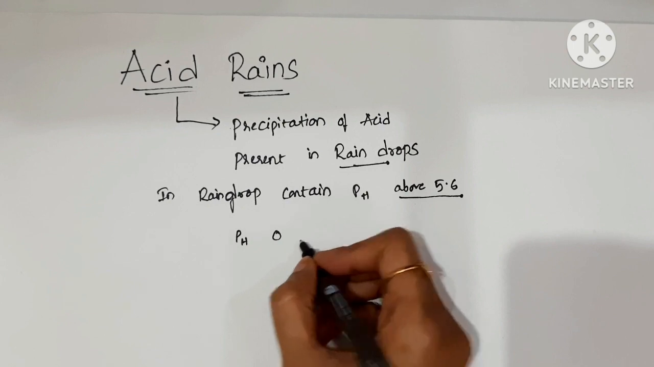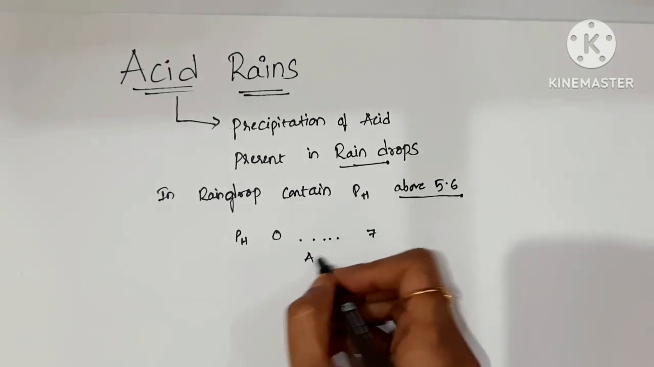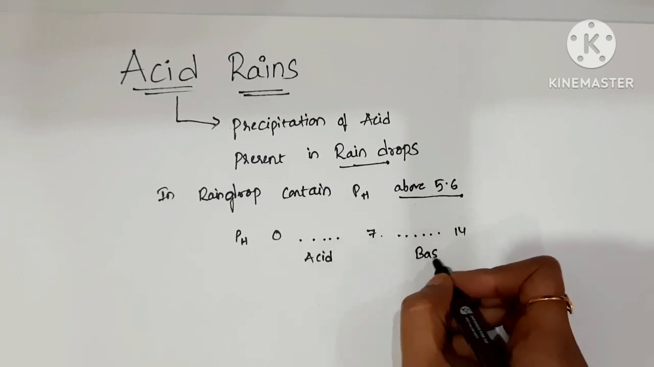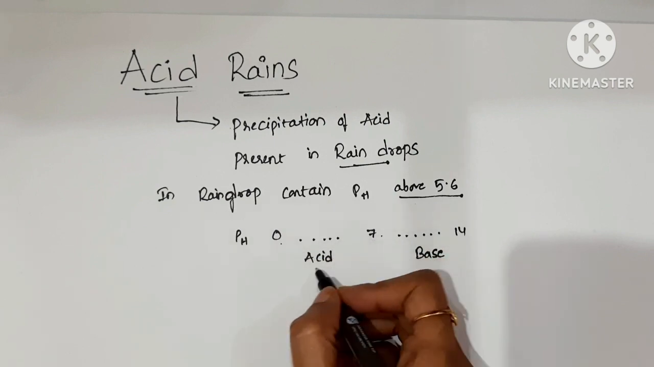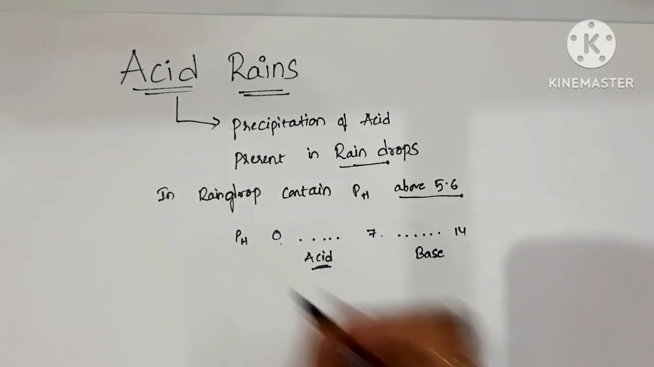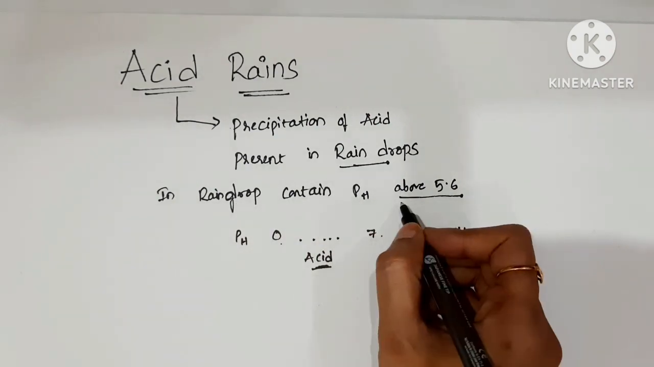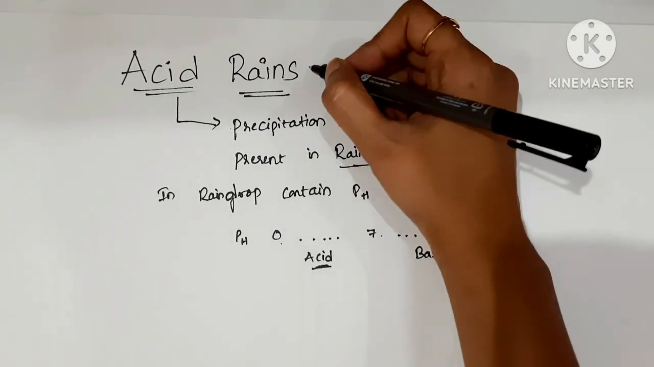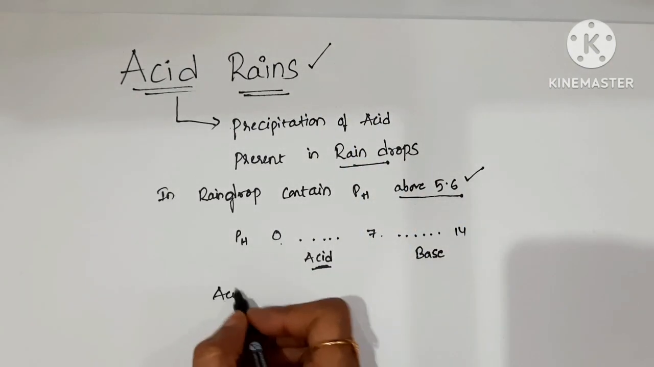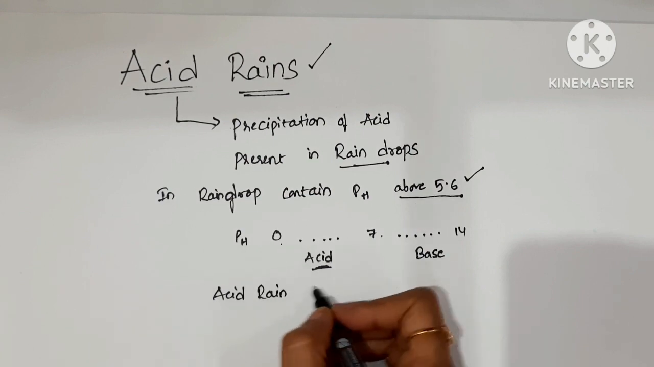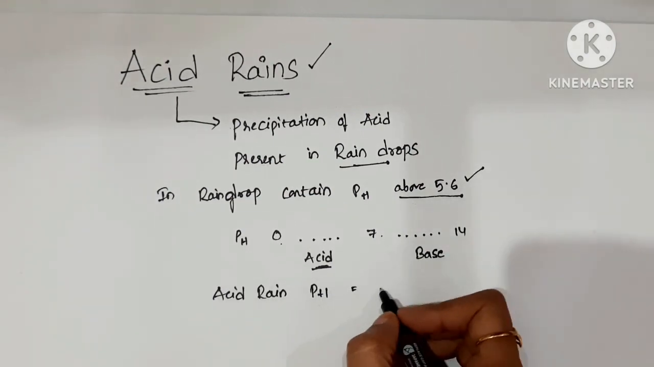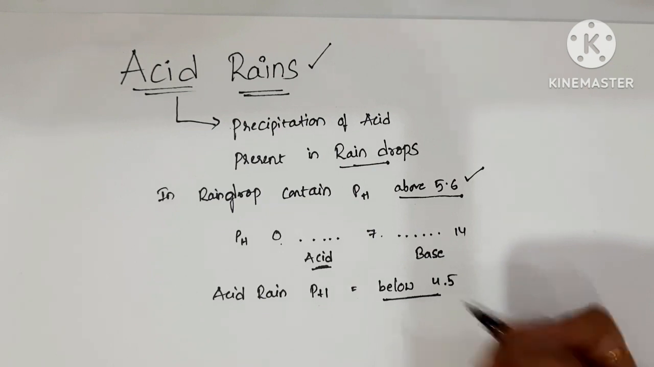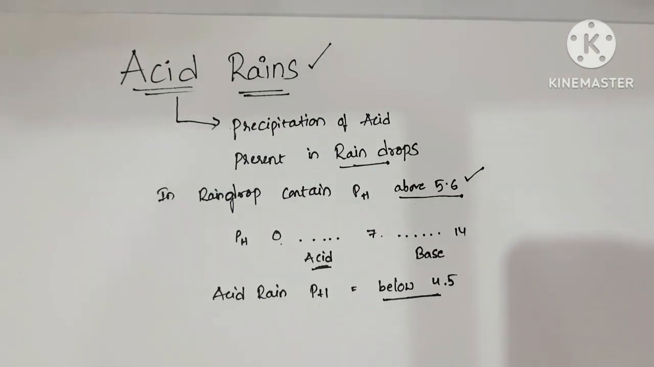So pH level 0 to 7 is acid, and 7 to 14 is base. In a raindrop, generally in rainy season, the raindrop contains a pH level above 5.6. But in acid rains, the pH level is below 4.5. That means fully concentrated acid is present in the raindrop.